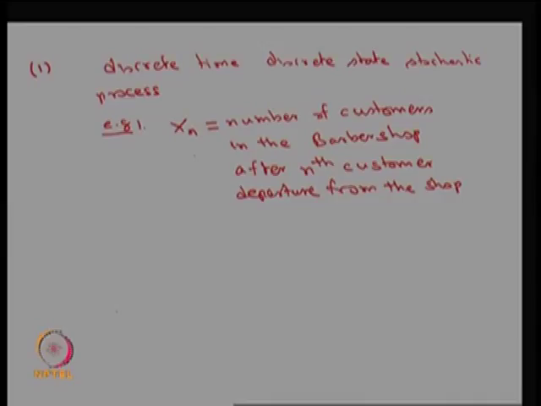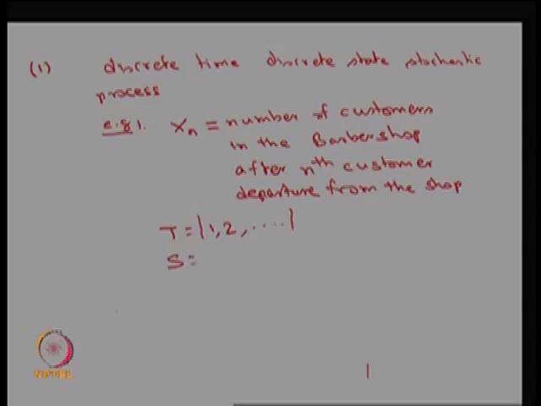So, here suffix n will form a parameter space. Therefore, T can be the possible values of n. That means whenever one customer leaves the system, how many are in the system after he leaves. So, the possible values of T will be: the first customer when he leaves, how many are there he wants to find out, and so on. Therefore, the possible values of capital T are going to be 1, 2 or 3.